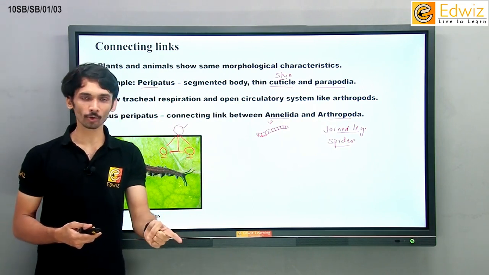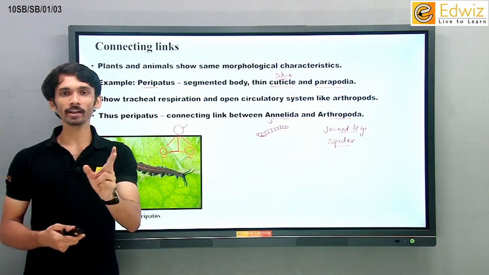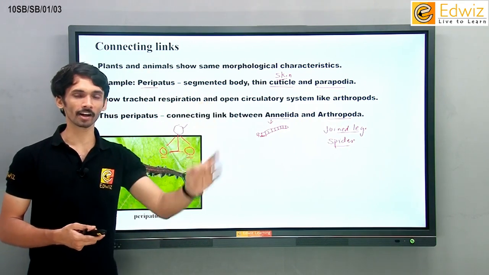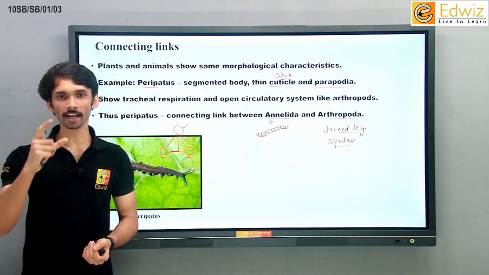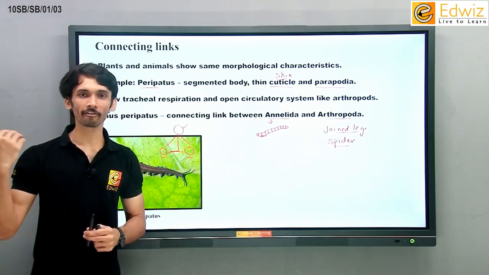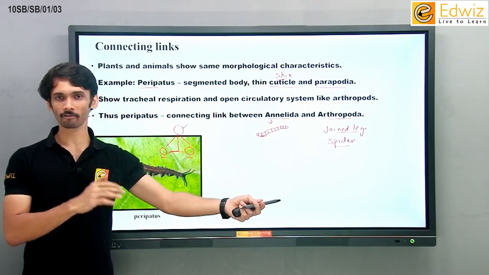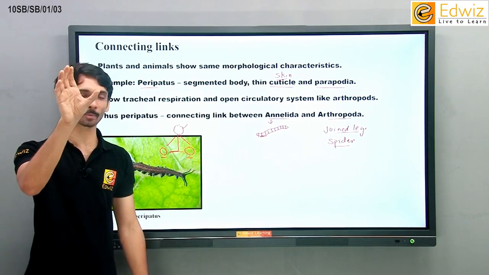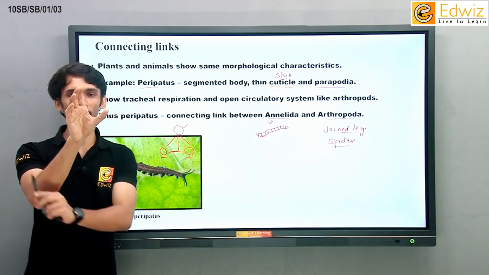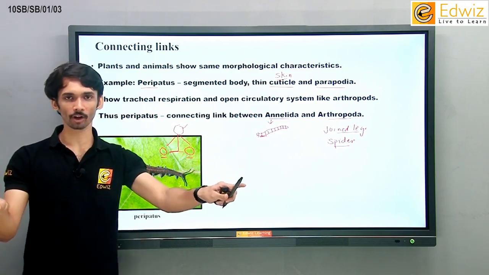The lizards which we found today, the birds which we find today, both of them are due to one dinosaur which was earlier found in the world, and that dinosaur is called as Archaeopteryx. Archaeopteryx had a lizard-like mouth and Archaeopteryx had wings. Birds के पास wings है, lizards के पास माउथ है, जैसे इनके पास माउथ था आर्कियोप्टेरिक्स के पास. इसके वजह से हम लोग बोल सकते हैं कि आर्कियोप्टेरिक्स बर्ड से भी लिंक्ड है, आर्कियोप्टेरिक्स आपके लिजार्ड से भी लिंक्ड है. In this way Archaeopteryx becomes a connecting link between both of them.